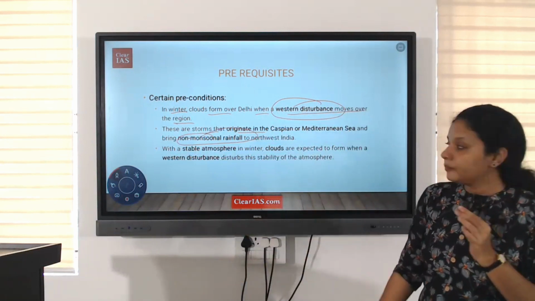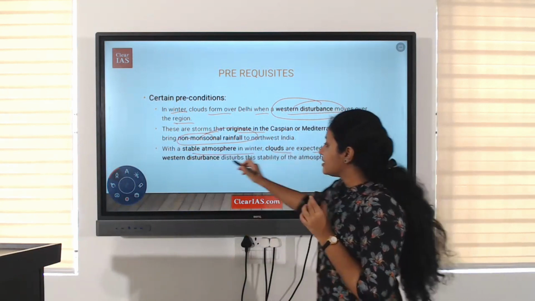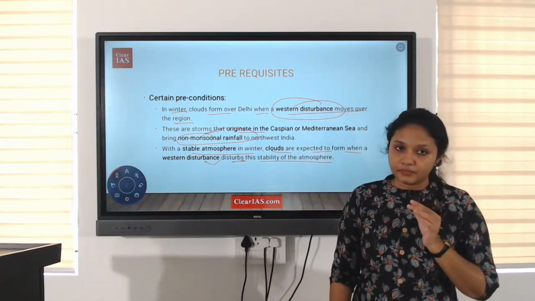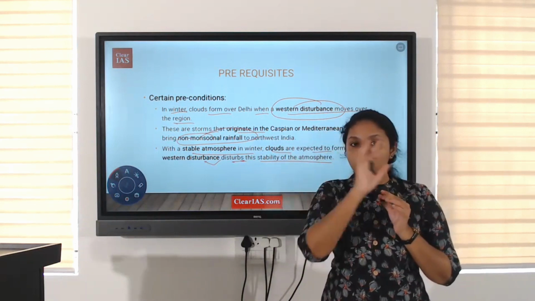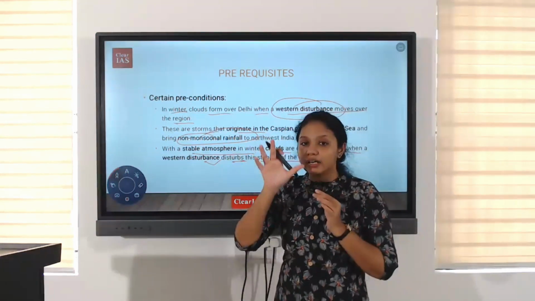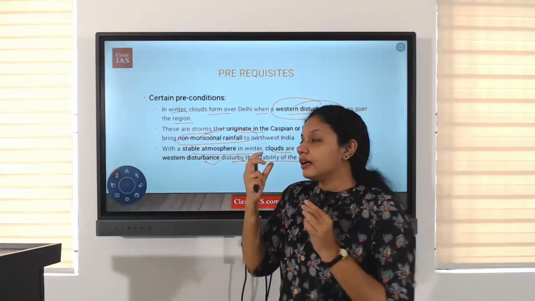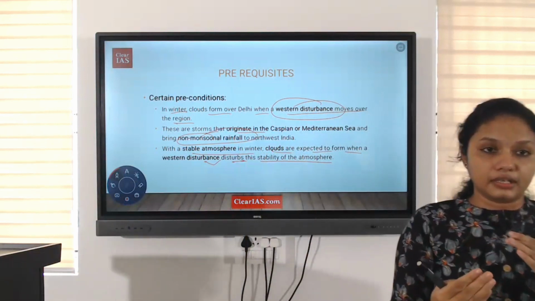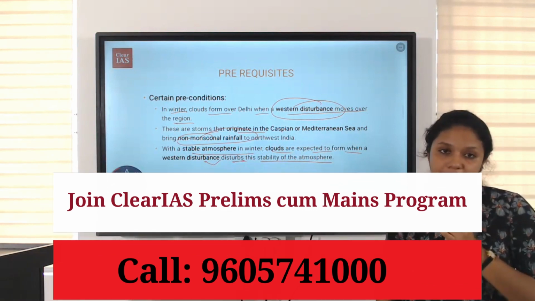You are aware of this, right? With a stable atmosphere in winter, clouds are expected to form when a western disturbance disturbs the stability of the atmosphere. Western disturbance means an extratropical cyclone or movement of wind, right? So when the clouds above Delhi or the northern part of India get disturbed due to this western disturbance, we can further add more cloud or formation of rain through cloud seeding. That is one of the prerequisites, and the most important prerequisite, for cloud seeding. Clear?